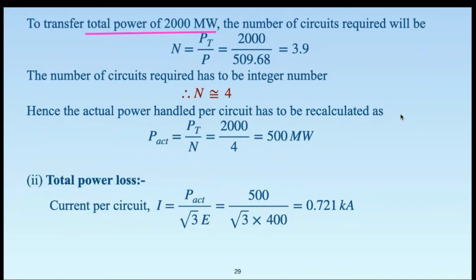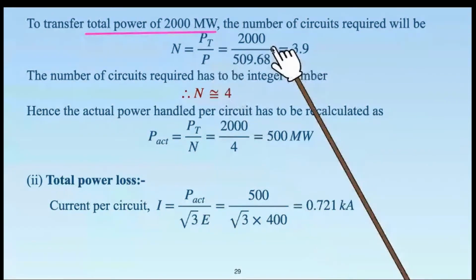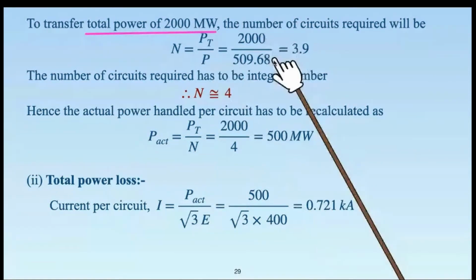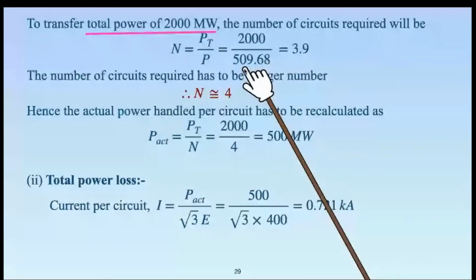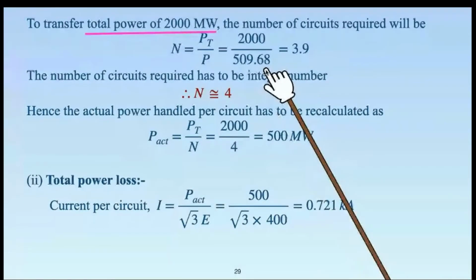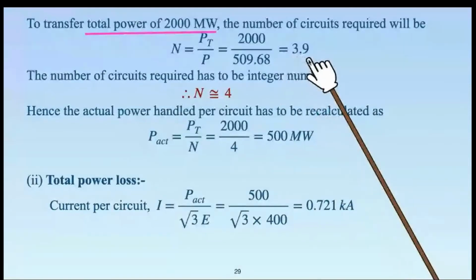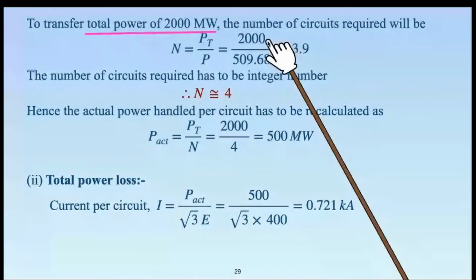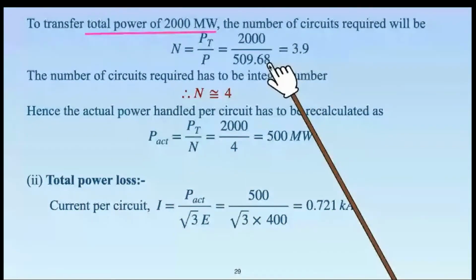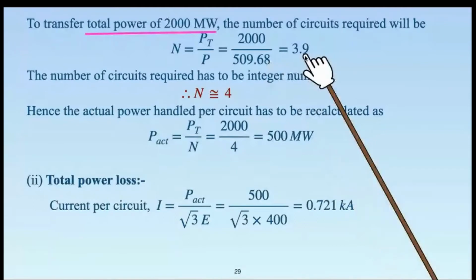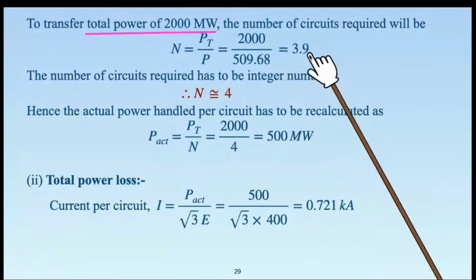So we calculate the number of circuits required as total power upon power handled by a single circuit. So 2000 divided by 509.68 that we have calculated just now comes out to be 3.9. This is very easy to understand, as 2000 is just slightly more than 4 times 500. Naturally, 3.9 is not a whole number or an integer.